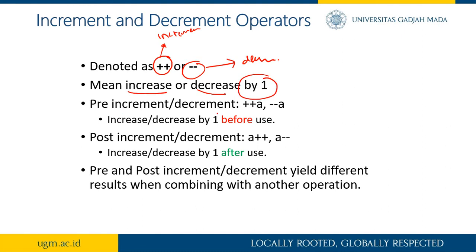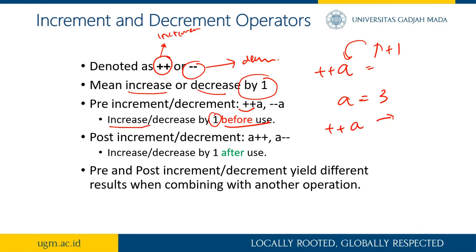This is a pre-increment or decrement, which means we increase it first, right before using the variable. For example, plus plus a means that right before it is used, it will be increased by 1. For example, a is 3, and then plus plus a means 3 plus 1, which is 4, and then we will use a. For example, c is a plus b, then a in this expression will be 4.